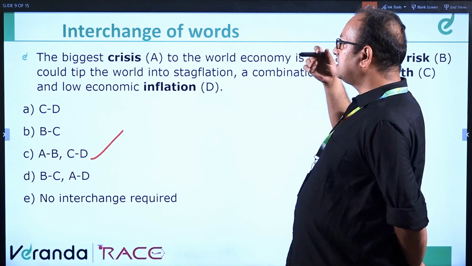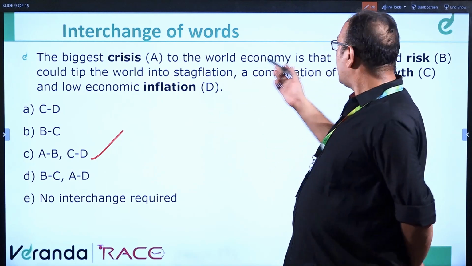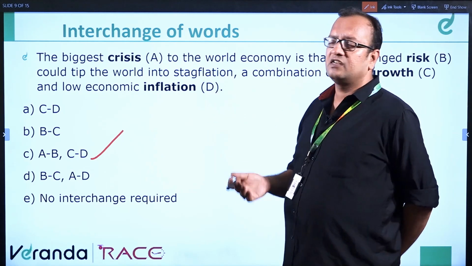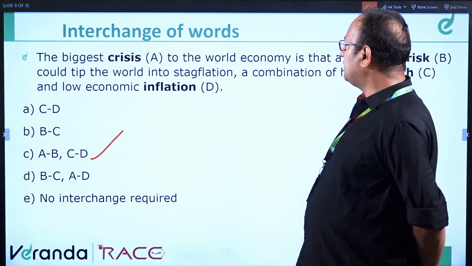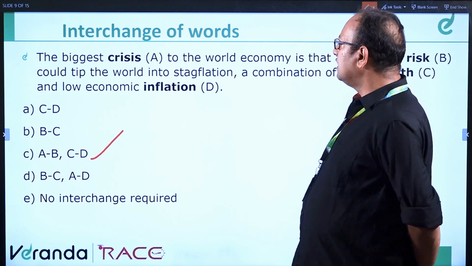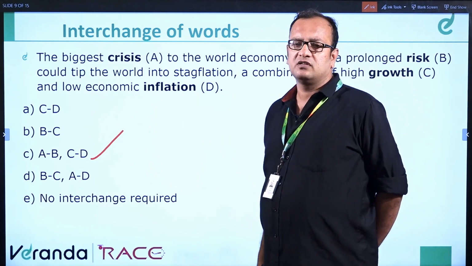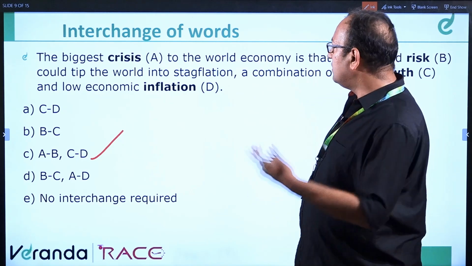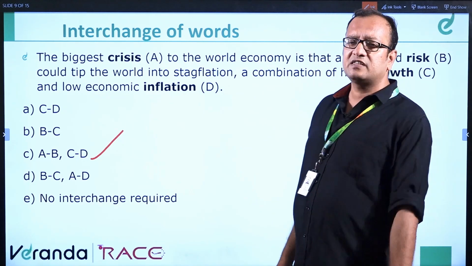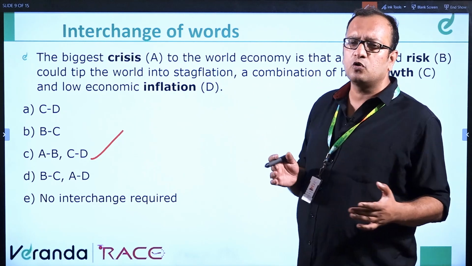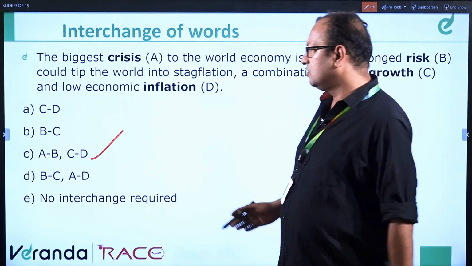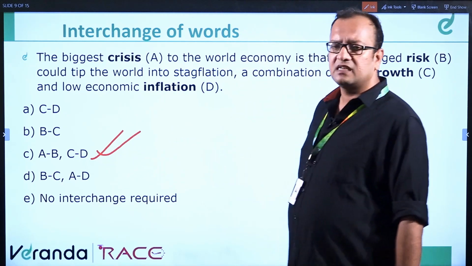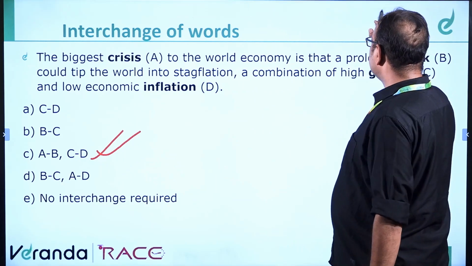We can check the biggest risk to the world, and here a prolonged crisis could tip the world into stagflation, a combination of high inflation and low economic growth. That's the definition of stagflation. When there is high inflation and low economic growth, that's known as stagflation. So the answer will be A, B and C, D. Clear? Moving ahead to the next question.